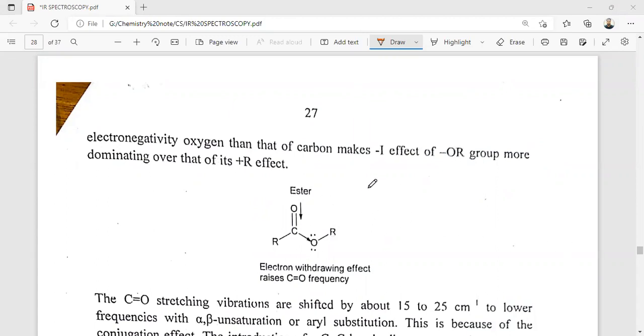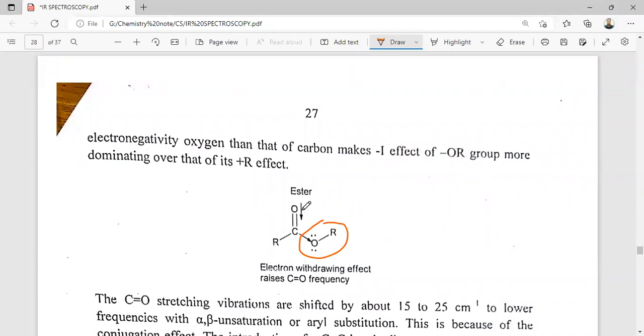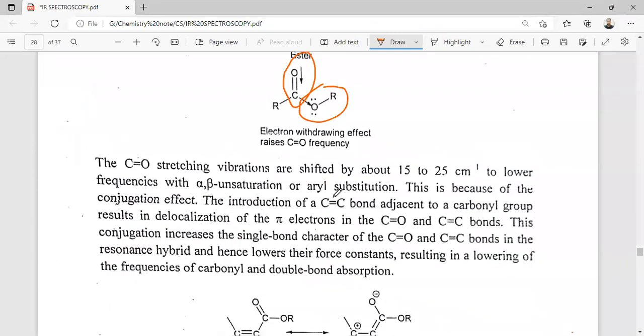So the ester has a high stretching frequency compared to the aldehyde, due to the electron withdrawing nature of this oxygen atom, which withdraws electrons from the adjacent carbon center and strengthens the C=O double bond. That's why the C=O double bond of an ester is in a comparatively higher region than that of an aldehyde or ketone.